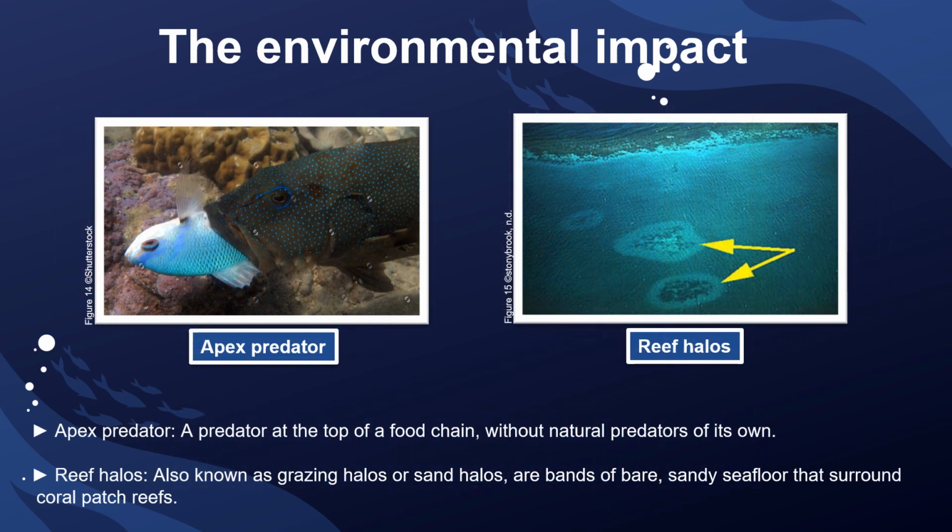Coral trout are considered as apex predators within the Great Barrier Reef. Apex predators feed on forage fish, which feed on algae. This predation helps prevent reef halos around the Great Barrier Reef.